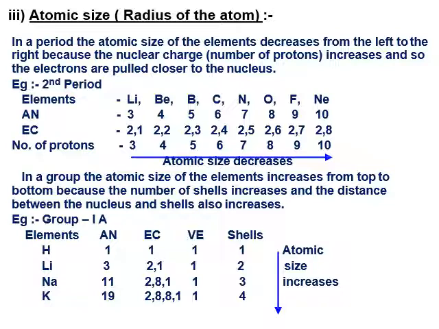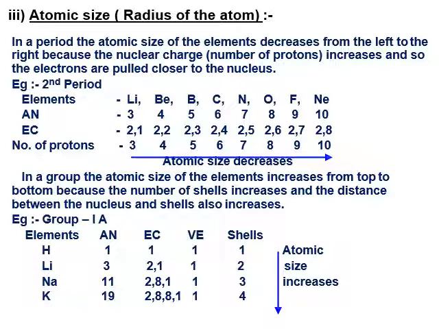Lithium has 3 protons, beryllium 4, boron 5, carbon 6, nitrogen 7, oxygen 8, fluorine 9, and neon 10. But the number of shells is the same for every element. So atomic size decreases as the number of protons increases and electrons are pulled closer to the nucleus.